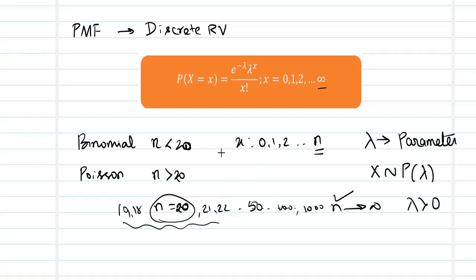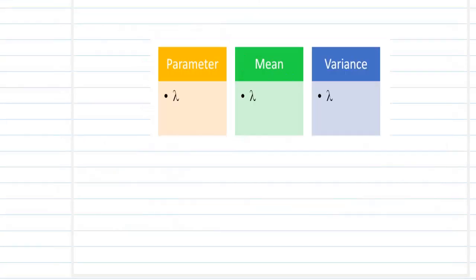Now, having learned about the probability mass function, next comes the important point of what the statistical averages related to this Poisson distribution are. What do we mean by the statistical average? It is the mean of the random variable and the variance of the random variable which follows Poisson distribution. The speciality of a Poisson distribution is that the parameter is lambda, the mean of the Poisson distribution is also lambda, and the variance is also lambda.